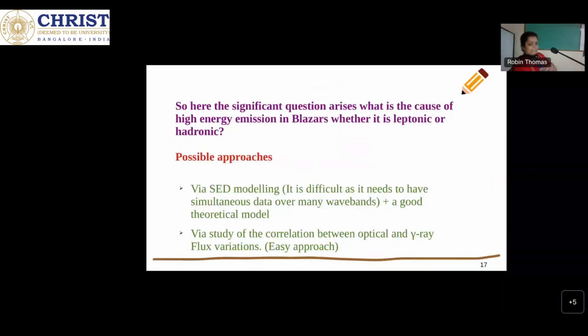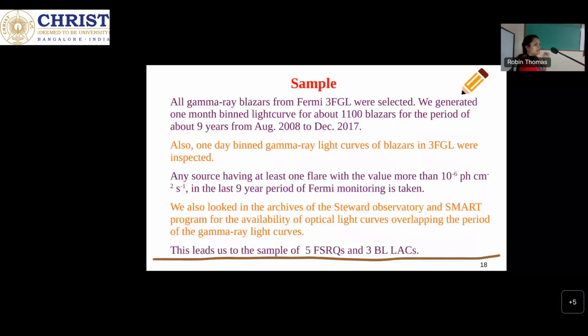Now, taking this second approach, we wanted to study the correlation between optical and gamma ray, or low energy and high energy. So we took a sample from the Fermi 3FGL catalog, the third catalog of the Large Area Telescope, where around 1,100 blazars are detected. We generated a one month binned gamma ray light curve for a period of 9 years, and we looked for sources with at least one flare greater than 10⁻⁶ photons per centimeter squared per second.